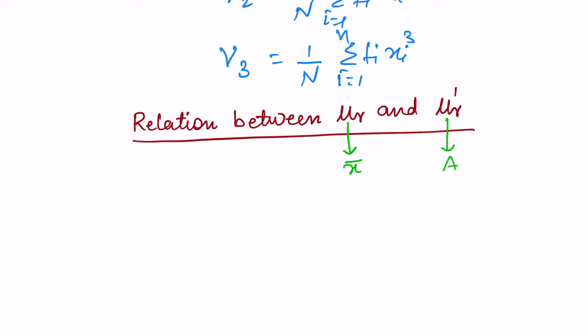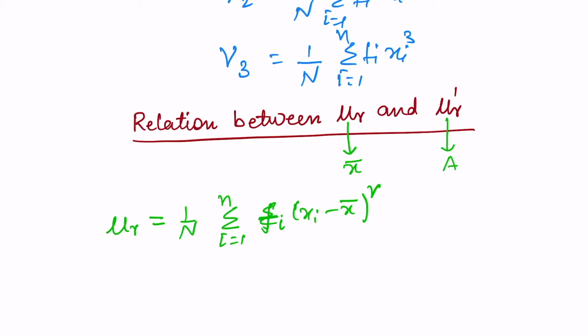Now we'll derive the relation between mu r, the moment about the mean, and the moment about any arbitrary point, say a. So let us write the moment about the mean. The formula for the moment about the mean is 1 upon n, sigma, i running from 1 to n, fi (xi minus x bar) to the power r.